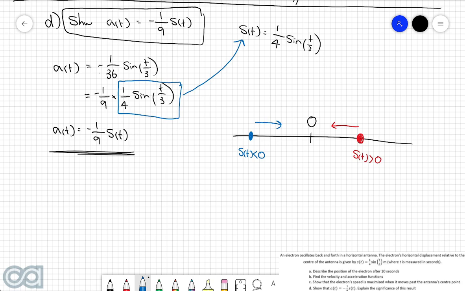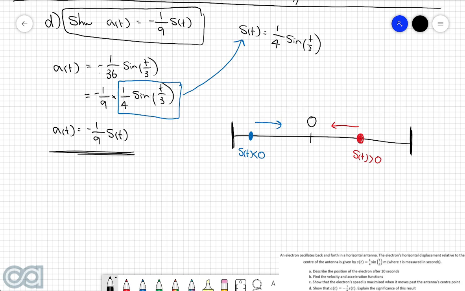Now this really makes sense, because what we're saying is that the antenna has a fixed length, and that the electron is going to be bouncing back and forth, back and forth. The only way that that can happen is if it's on this side here, it's then going to reverse directions to this side, and if it's on this side here, it eventually has to reverse directions to that side there.